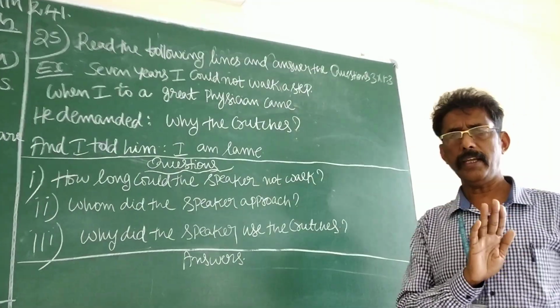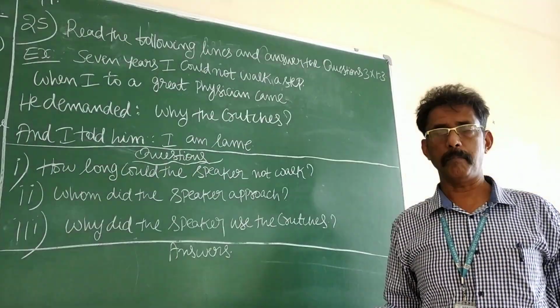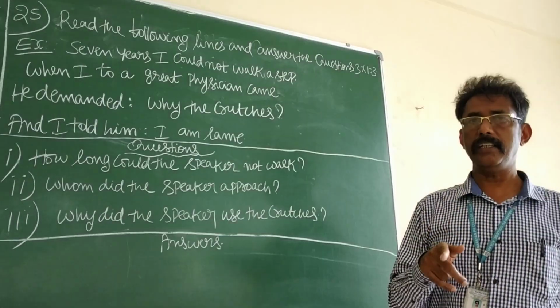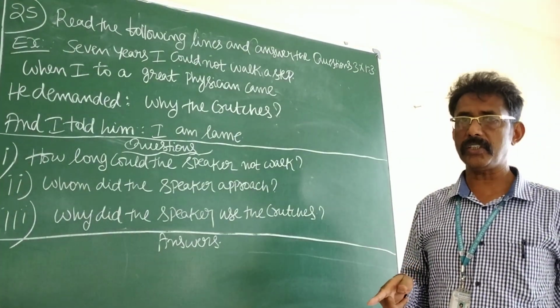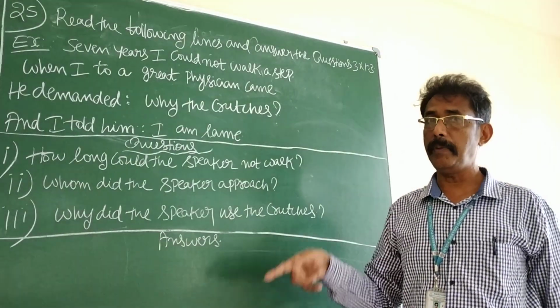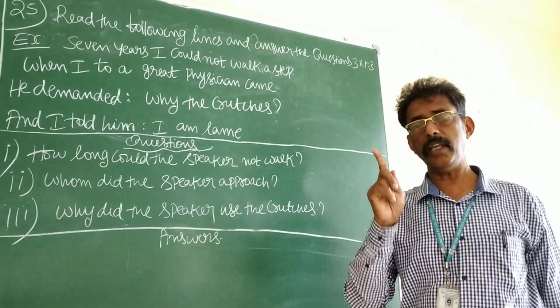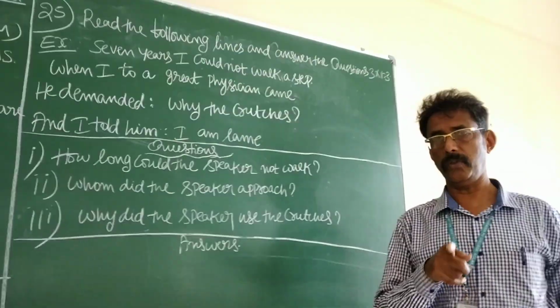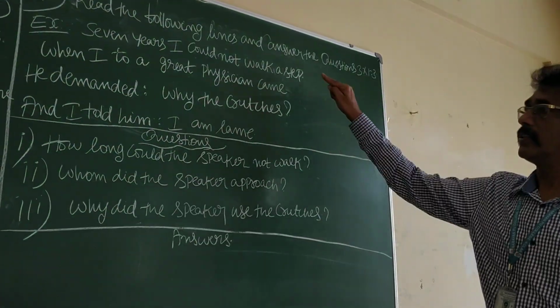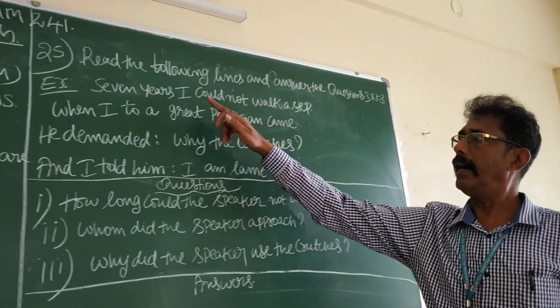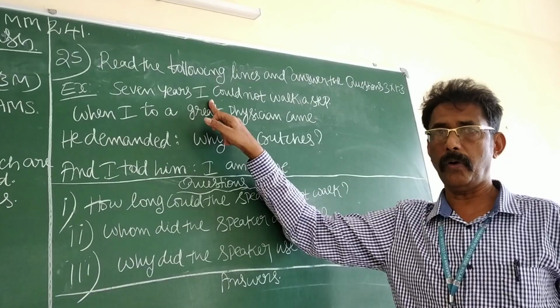Now, we cannot explain the meaning, but for your kind information, to make you easily understand this question, I will explain the meaning of each and every line. This is the only one chance which is given to you now. Now, 7 years I could not walk a step. Here, I means who? I means the poet.